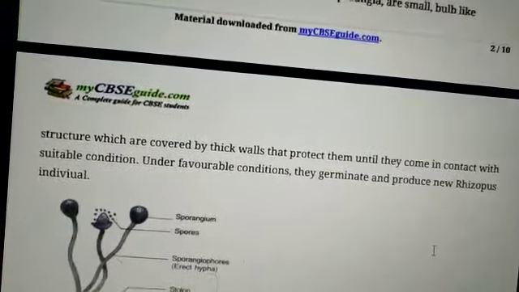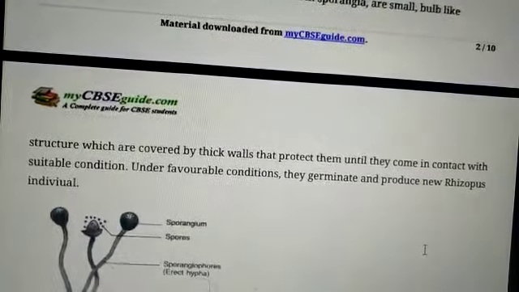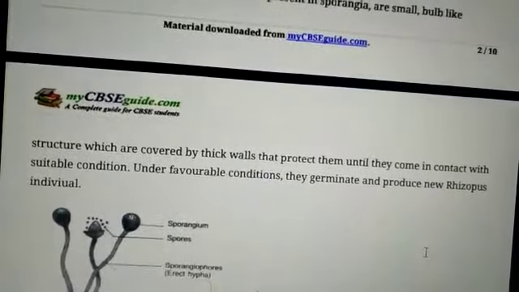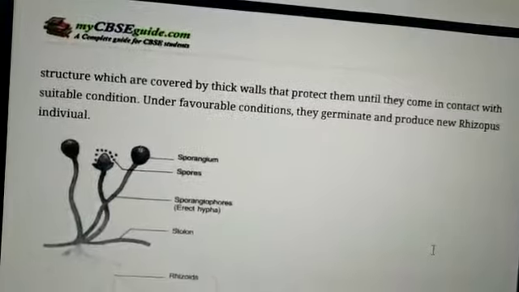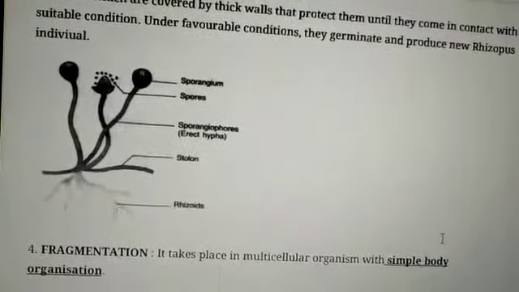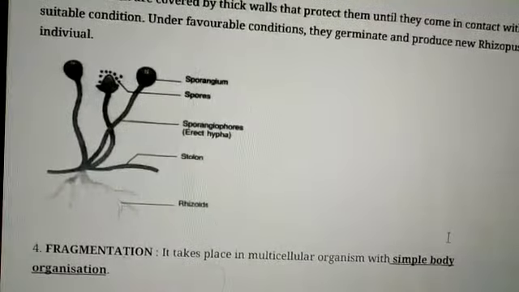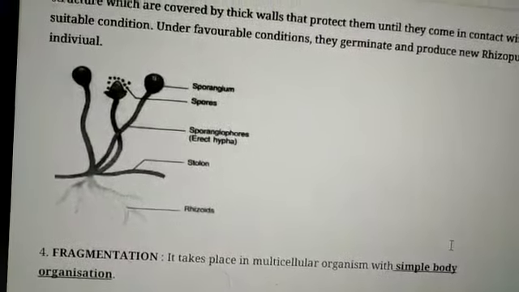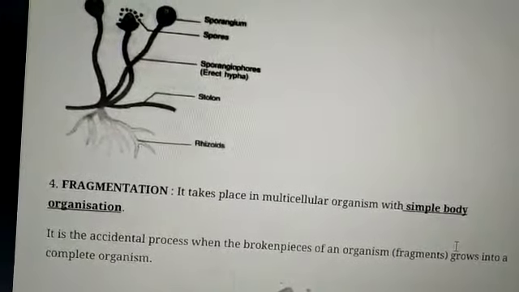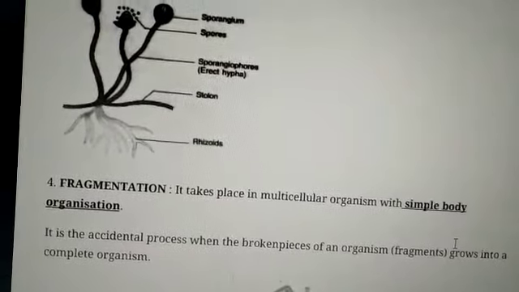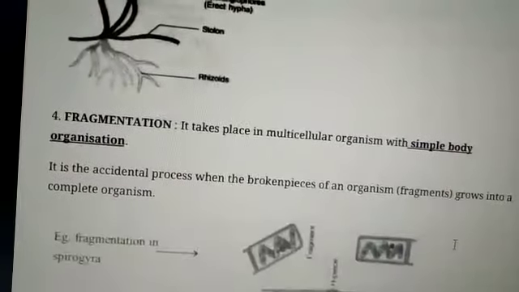In case of sporulation, under favorable conditions the spores germinate and produce new Rhizopus individuals. So in the structure here, the outgrowth is called sporangium, where spores are present, and it is attached to a stalk, and the root-like structure is rhizoids.